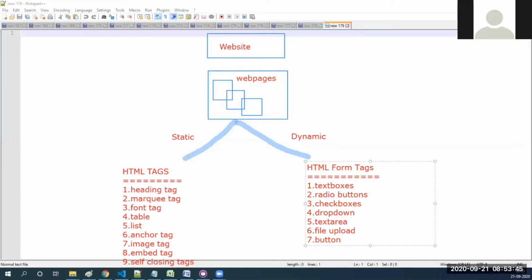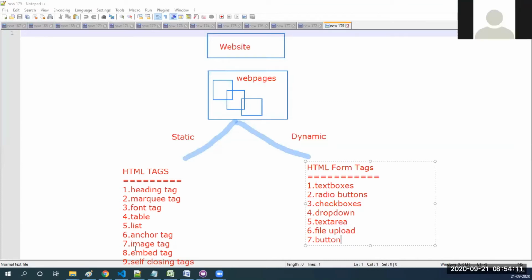What else? Link, text link. Here it is. Anchor tag, we can say that. Hyperlink, right? When you click something, it will go into another page. It is called a hyperlink. Then tables.